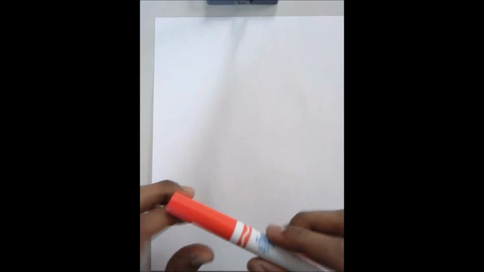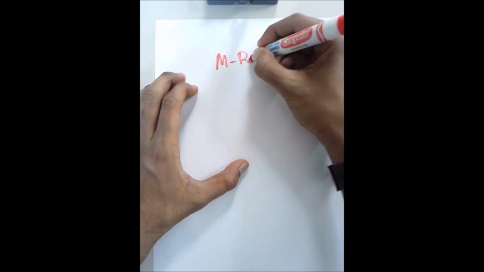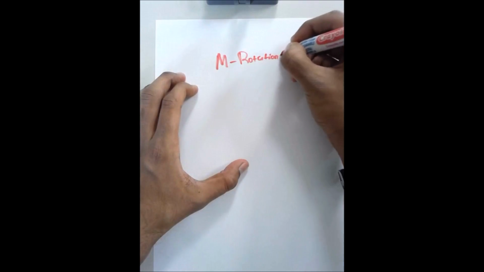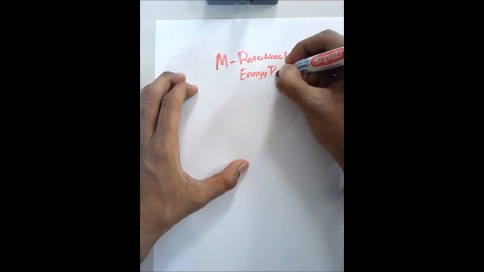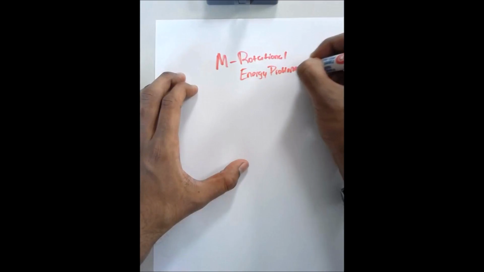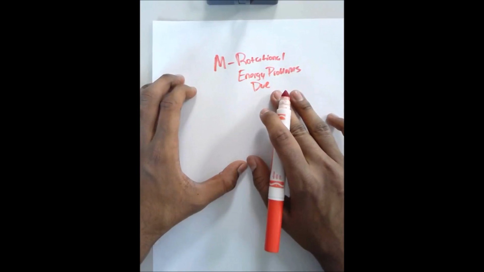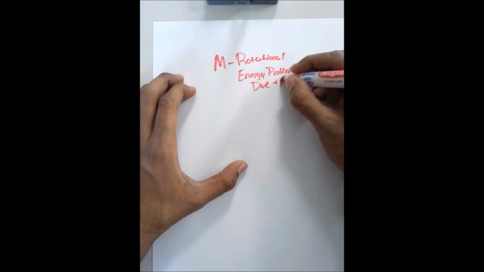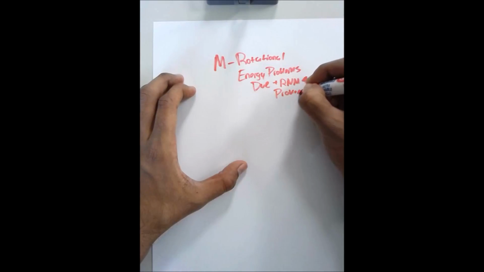As you can see in the email, here's what your calendar is going to look like. You're going to have Monday. It's going to be the rotational energy problems that are due, which are the ones that you were given a little bit earlier today, and the rotational energy problems that are in your packet, RMM 4 problems as well, the ones that you haven't finished.